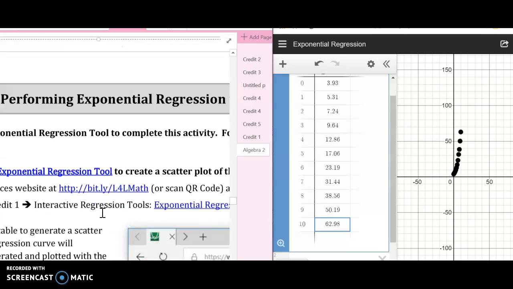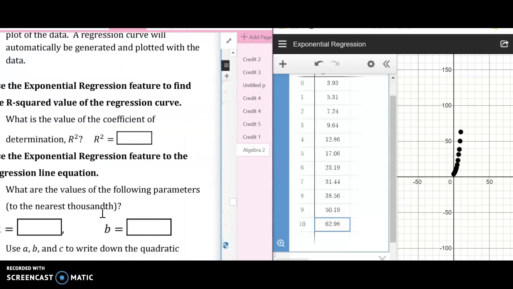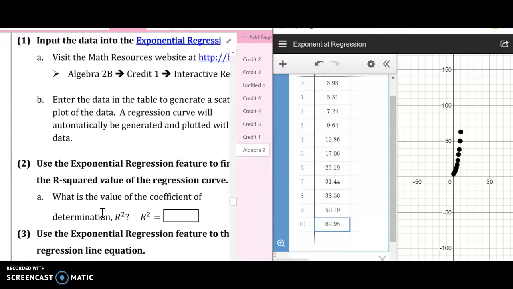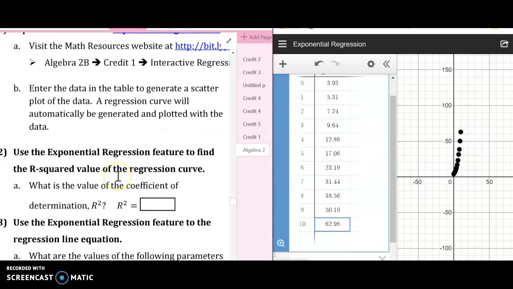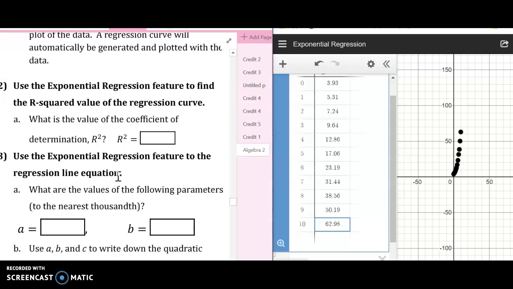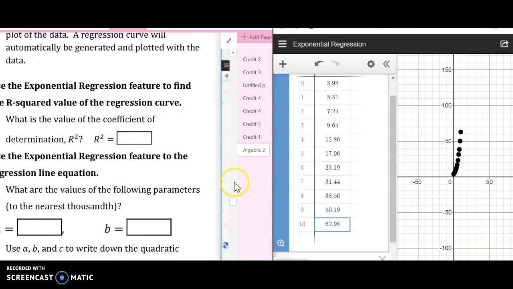Now let's see. So we entered in the points. Now, it says enter the data in the table to create a scatter plot of the data. A regression curve will automatically be generated and plotted with the data. Use the exponential regression feature to find R-squared. The R-squared value of the regression curve, what is the value of the coefficient of determination R-squared? Okay, let's see if we can find where that's at.